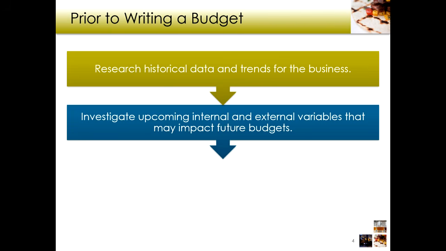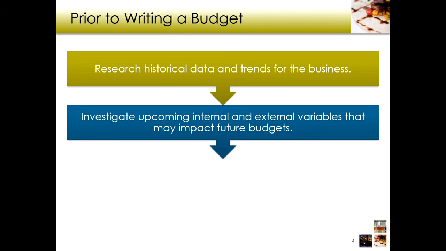Well, an internal variable is something we do in-house, right? We decide to shut down the restaurant for a month to completely renovate the front of the house and change all the tables and the decor and all that stuff. Well, we're not going to have any revenue for that month. So that's going to affect our budget, right?